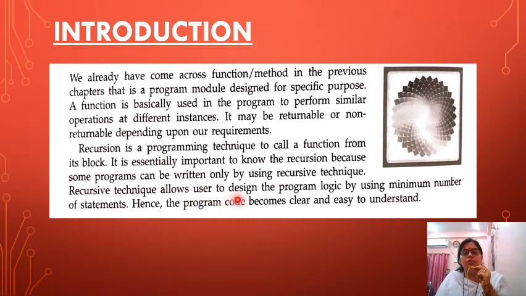Recursion allows the user to design the program logic by using a minimum number of statements. Hence, program code becomes clear and easy to understand. In recursion, it is very nice. We can say there is a facility that we can design a program in a short way. A long way is not needed. So it is very easy for a programmer to write the program and very easy to understand.